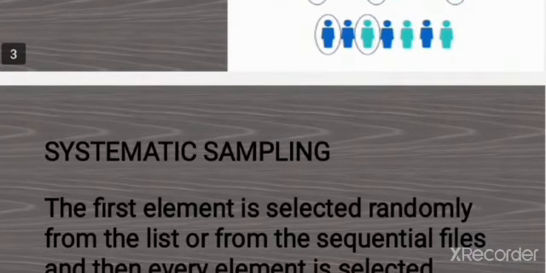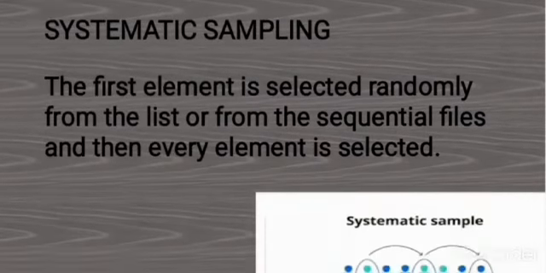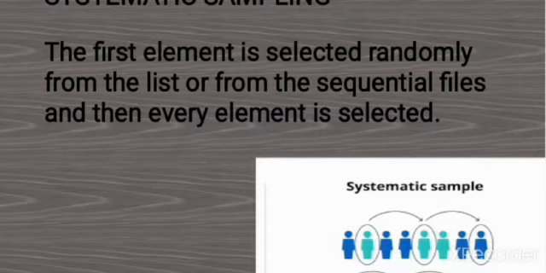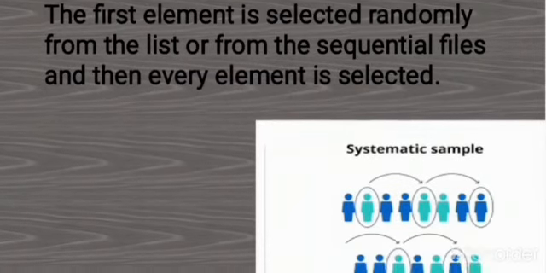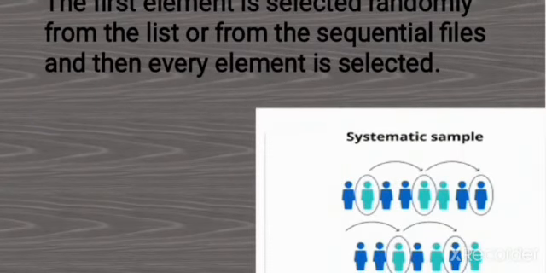The next type is systematic sampling. This is the second type of probability sampling. The first element is selected randomly from the list or from the sequential files, and then every nth element is selected.